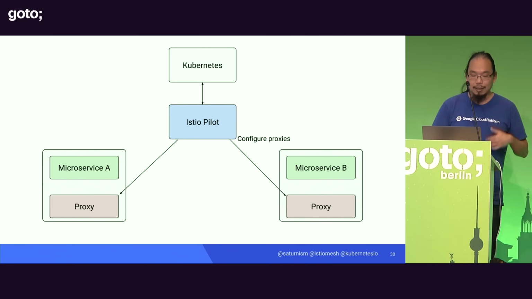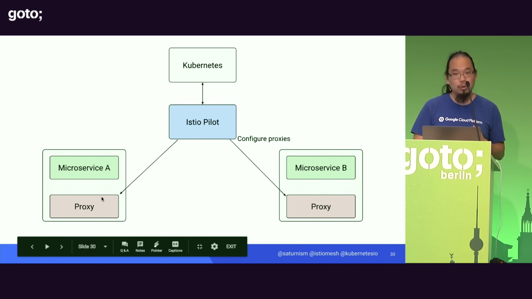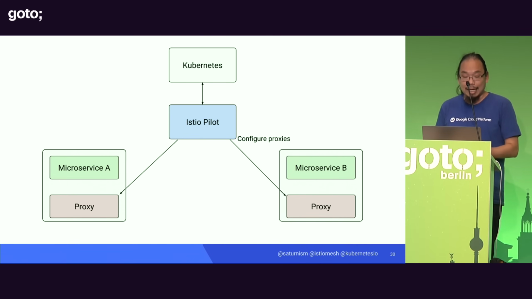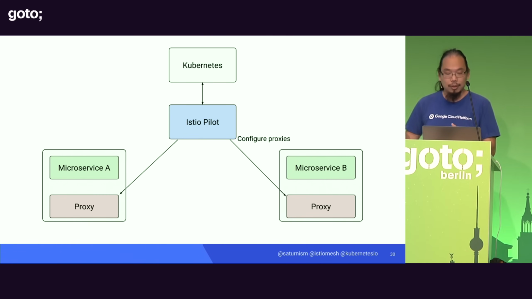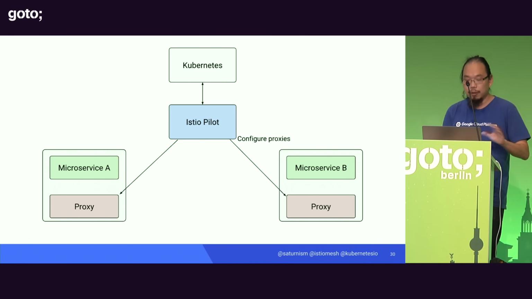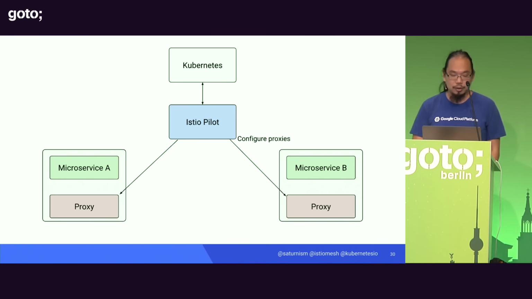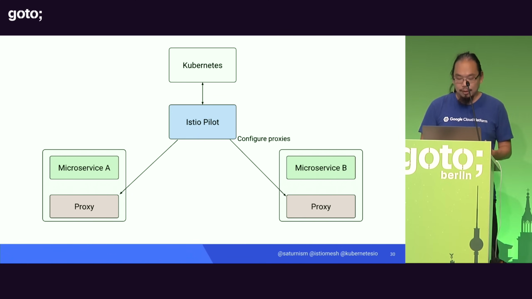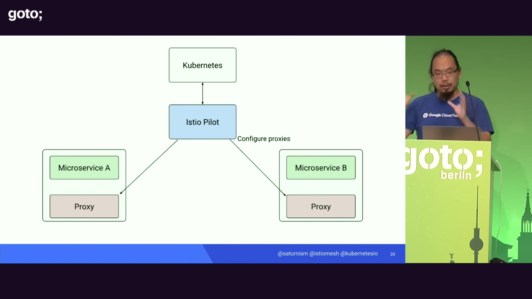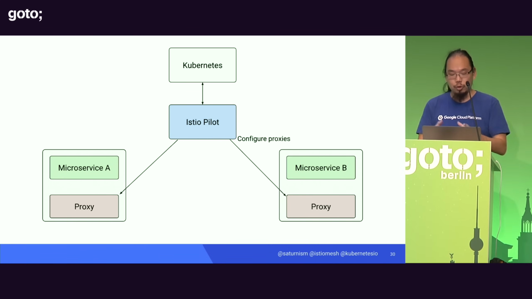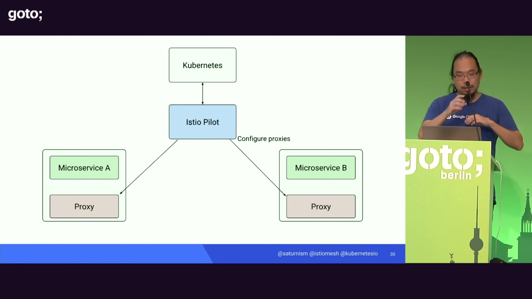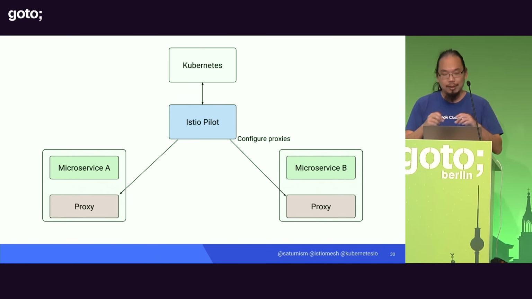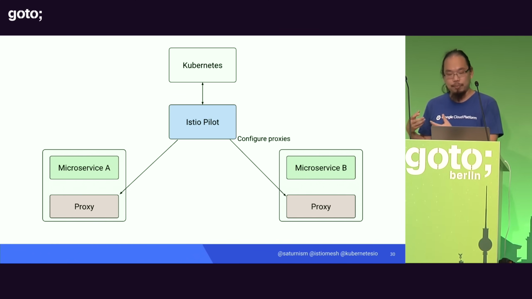And what that also means is that when microservice A makes the call to the proxy, it's done through a local channel. It's not going to go over the physical network. It's going to be somewhat optimized by the kernel, so it's going to be routed directly to the proxy through the local network, okay? And so when we deploy this in Kubernetes, we write the descriptors and push them to Kubernetes, and then remember the control loop and how the controller takes the descriptors and makes that into a reality.